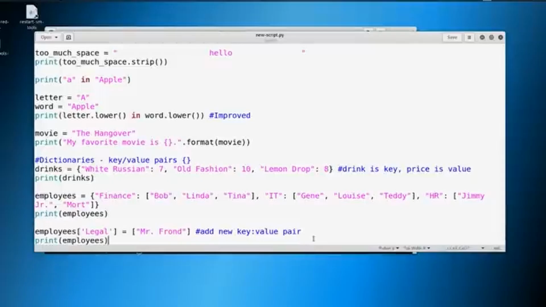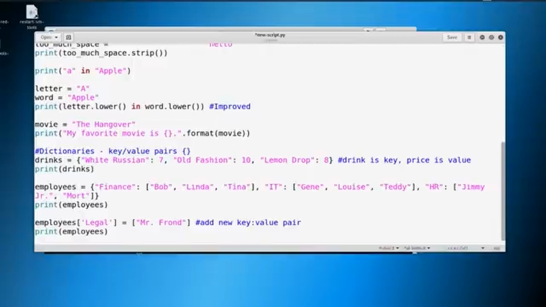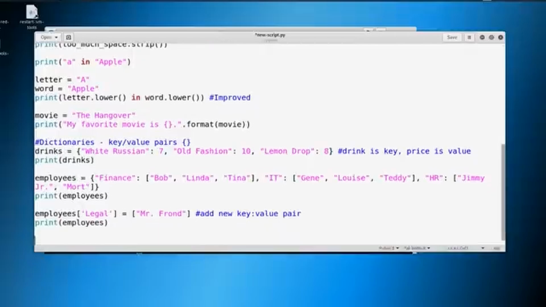Okay, let's do another. Let's say that we've added somebody to the sales team, and let's do it this way. We didn't have a sales team before, but we do now. So we can also do an update, something like this. We could say update, and then we can add in sales.